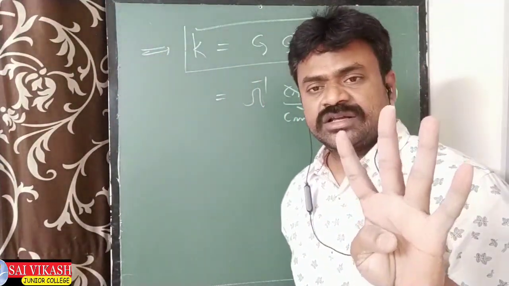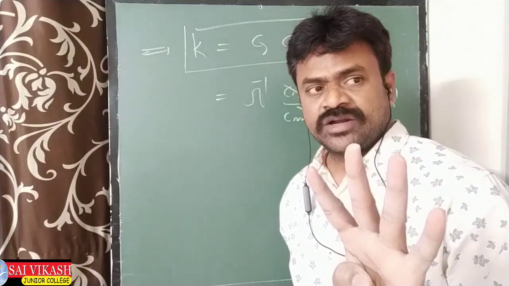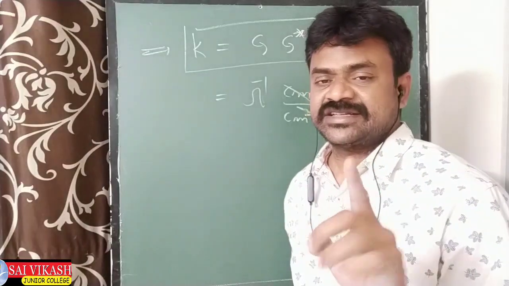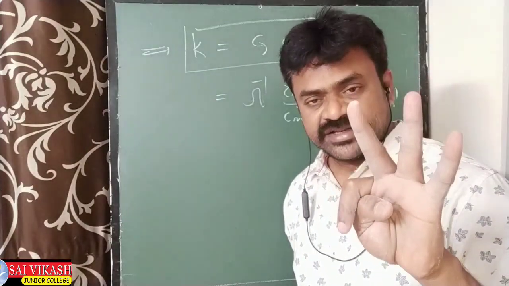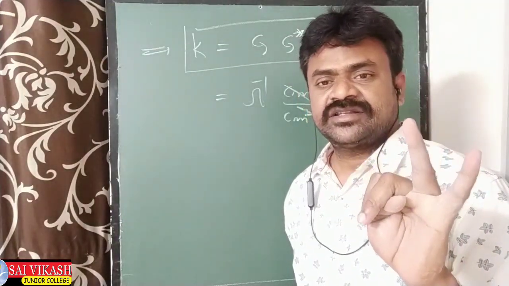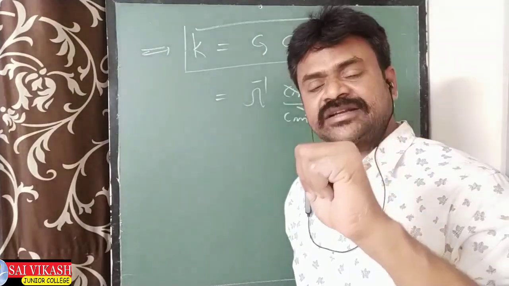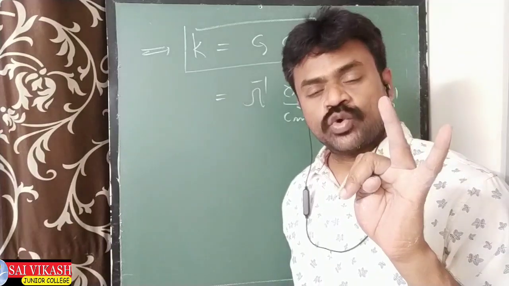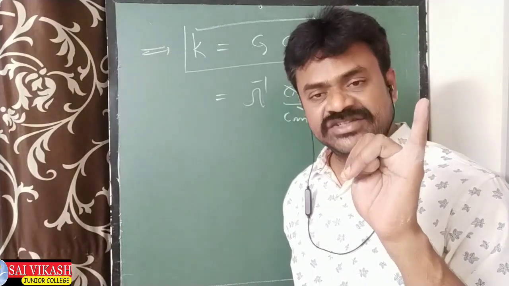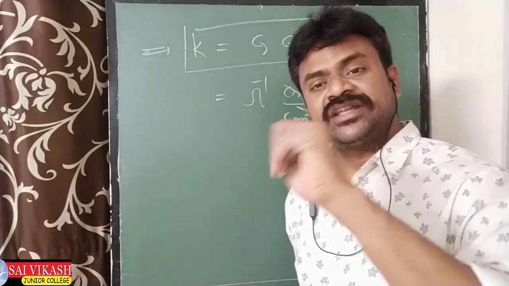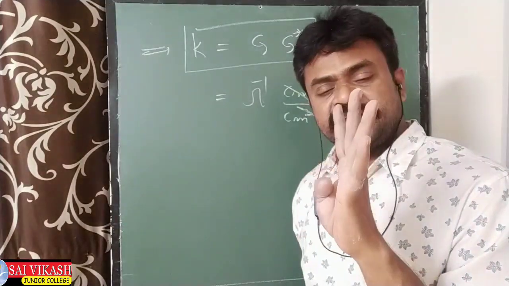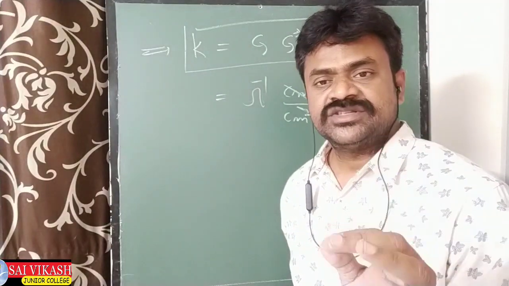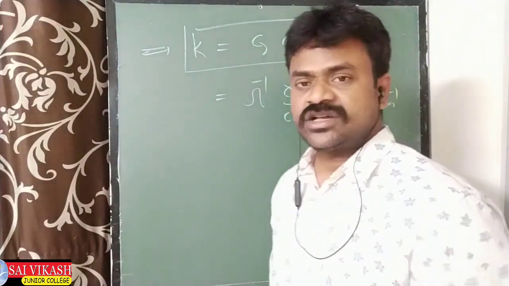Number one, resistance R, resistivity rho, conductance G, conductivity K. In addition to these four, one more came, G star. G star means cell constant also.